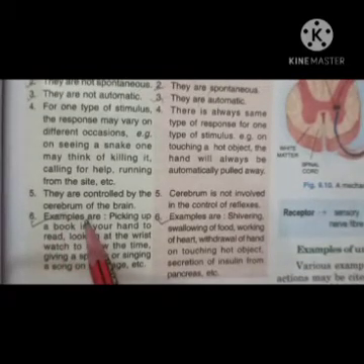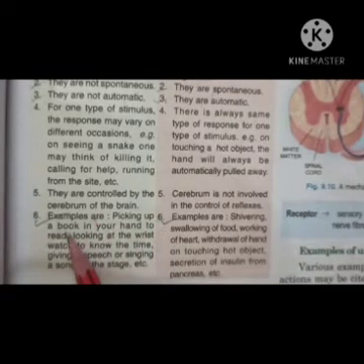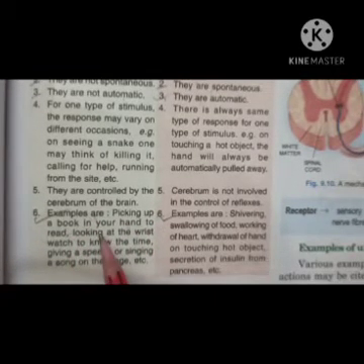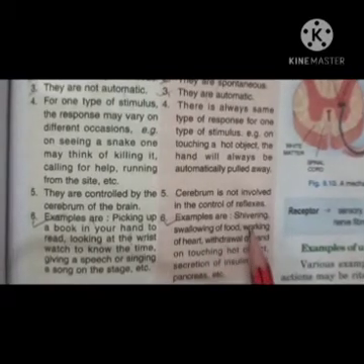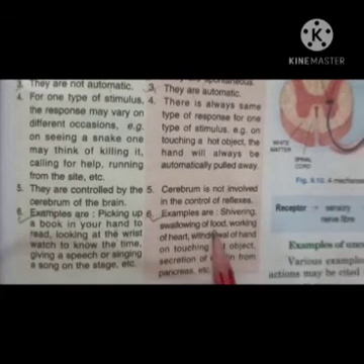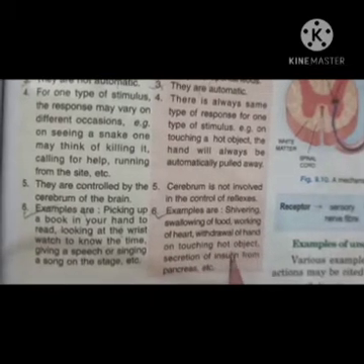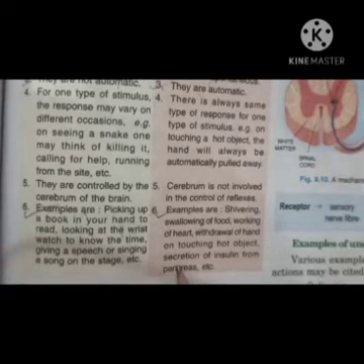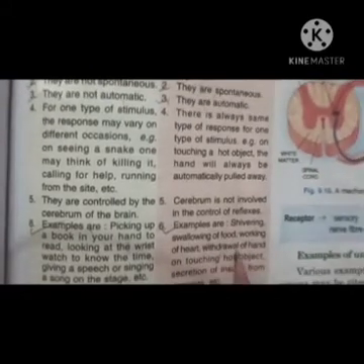Now just look at the examples. Examples of voluntary activities are picking up a book in your hand to read, looking at the watch, or just talking, walking, singing, dancing. These are examples of voluntary activities, right? Involuntary activities are which ones? Shivering, swallowing of food, working of the heart, withdrawal of hand on touching a hot object, secretion of insulin from the pancreas. These are examples of reflex actions or involuntary actions.